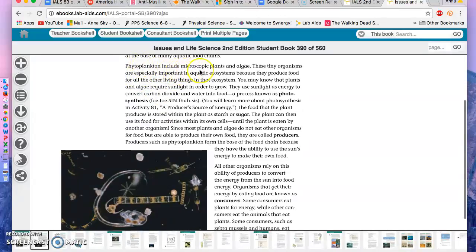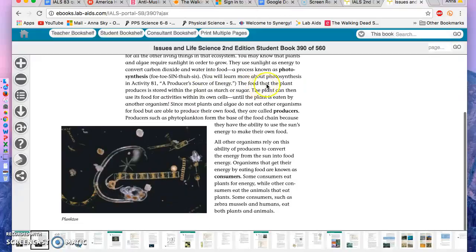Phytoplankton include microscopic plants and algae. These tiny organisms are especially important in aquatic ecosystems because they produce food for all other living things in that ecosystem. You may know that plants and algae require sunlight in order to grow. They use sunlight as energy to convert carbon dioxide and water into food, a process known as photosynthesis.